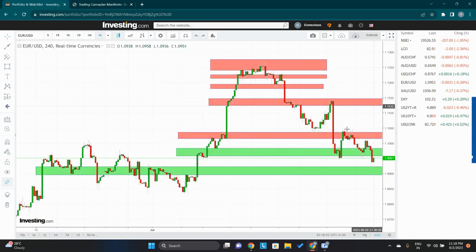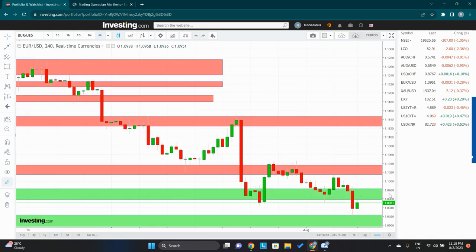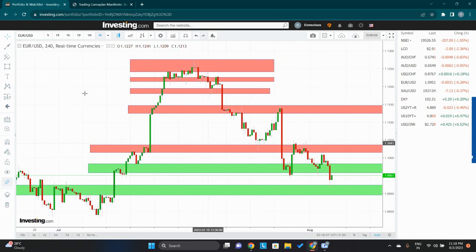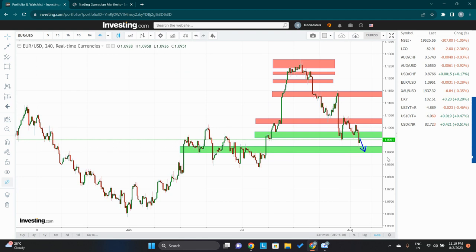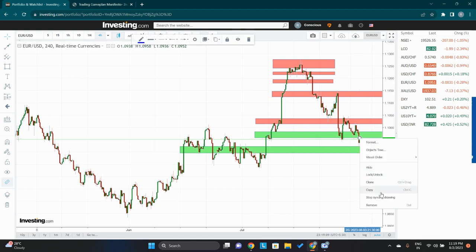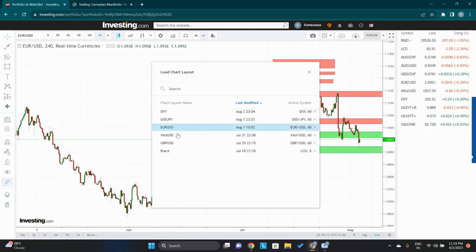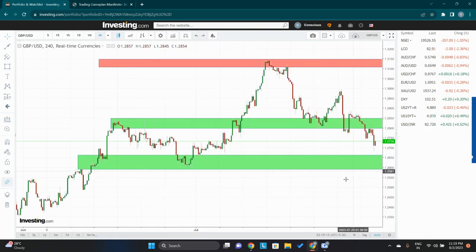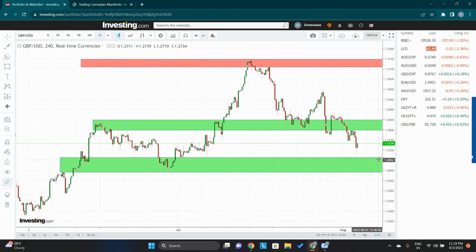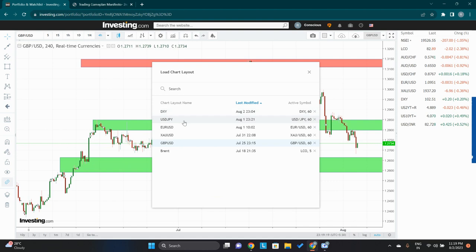Next we will check the components of the dollar index. First is EUR/USD. EUR/USD seems to be giving a pullback. After the pullback, it can come down this way. This was a pullback, and it can come here. If it breaks here, then the major supports are all very low. Let's look at another major currency pair, GBP/USD. GBP/USD is clearly a breakdown. It will come here, and there is more fall pending in GBP/USD.